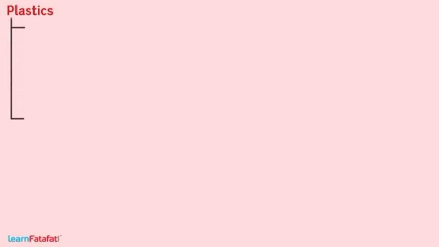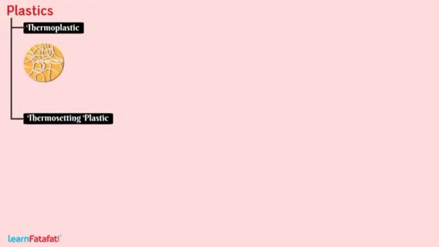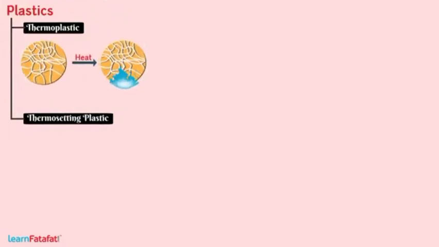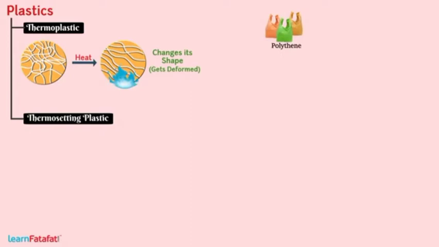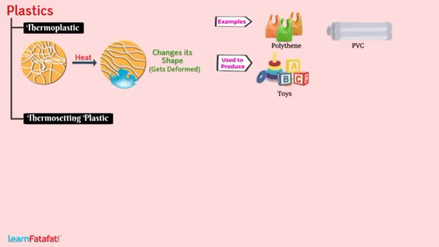There are two types of plastic, thermoplastic and thermosetting. On heating, if plastic changes its shape, that is, gets deformed, then such plastic is called thermoplastic. Polythene and PVC are thermoplastics. These are used to produce toys, combs, and various types of containers.